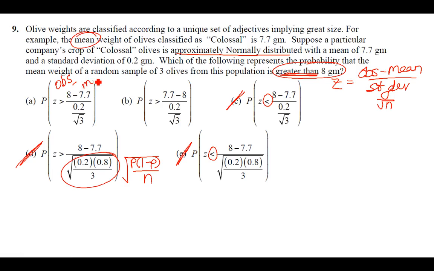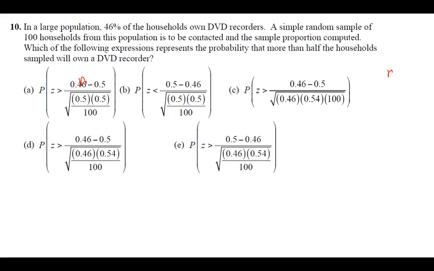So that does allow me to get rid of right away the B. That doesn't work. And then is that it? Okay, so the other 4 are all greater than. So it wasn't that helpful, but hey, at least we're picking between 4 now. But I also want to point out that we're dealing with a proportion this time. We're not dealing with means this time. So the proportion formula for the standard deviation of the sampling distribution of proportions is going to be the square root of P times 1 minus P over N. And again, you can look on the formula sheet and that is there for you.